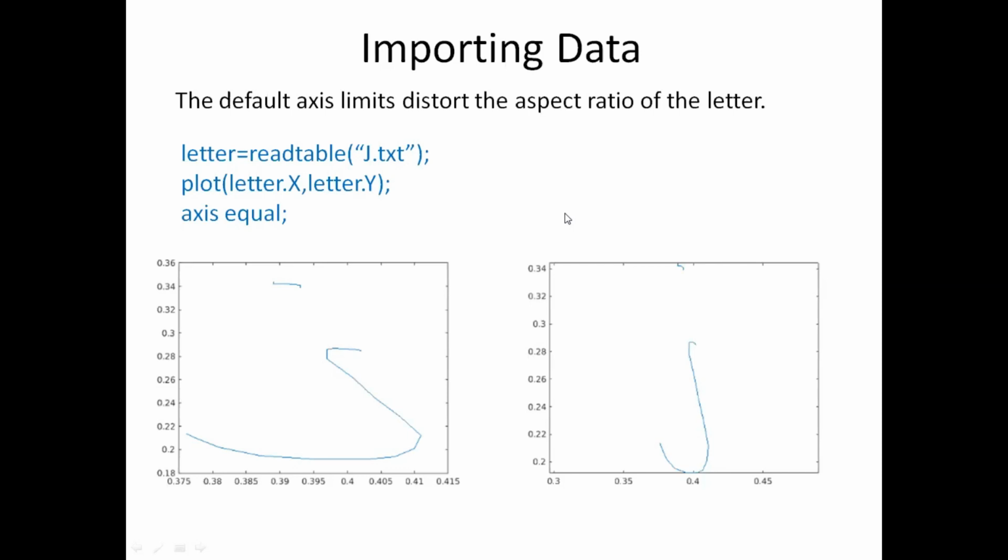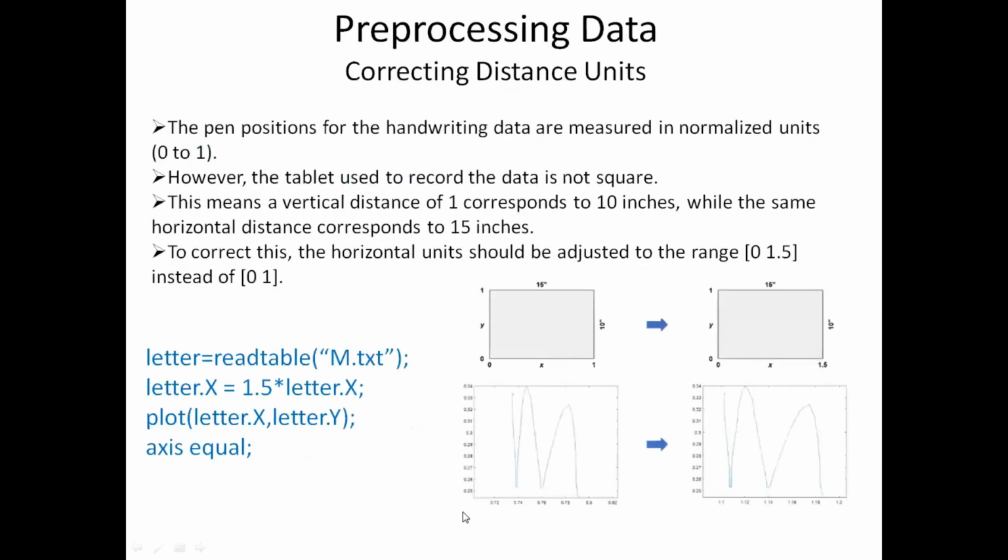So this is how we have imported the data. The next step is pre-processing the data. We will see how to pre-process this particular data. There are two pre-processing steps that we will be doing. The first pre-processing that we need to do is correcting the distance units.